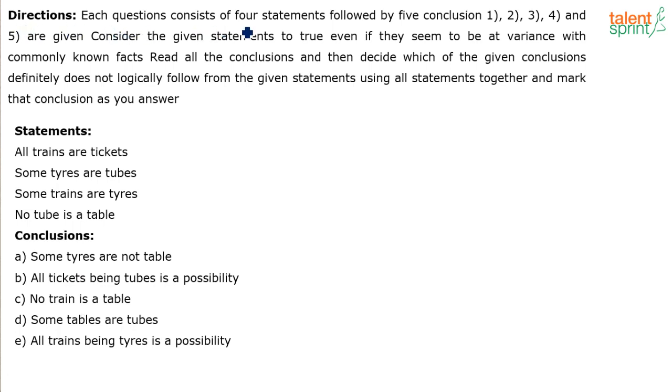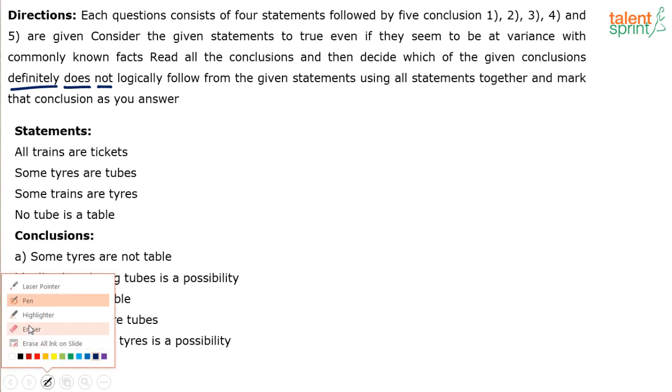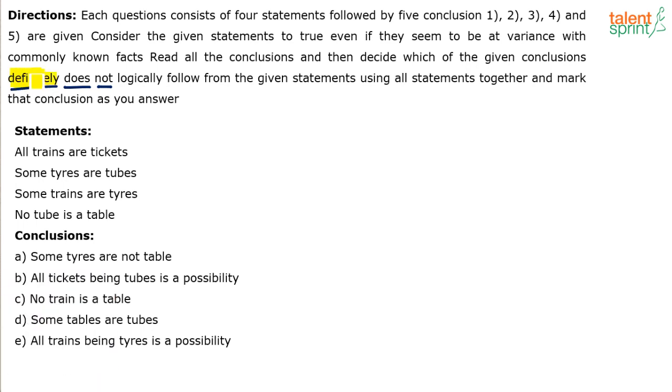Directions. Each question consists of 4 statements followed by 5 conclusions, 1, 2, 3, 4 and 5 are given. Consider the given statements to be true even if they seem to be at variance with commonly known facts. Read all the conclusions and then decide which of the given conclusions definitely does not logically follow from the given statements using all the statements together and mark that conclusion as your answer. You understand? Conclusions which definitely does not follow. Definitely does not follow. Yeah?